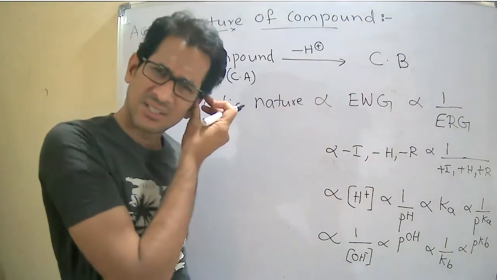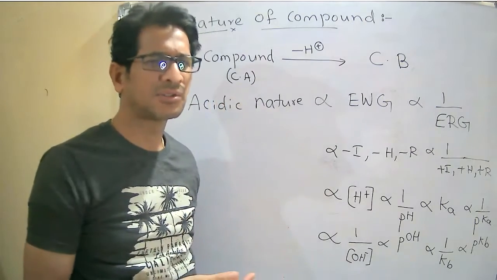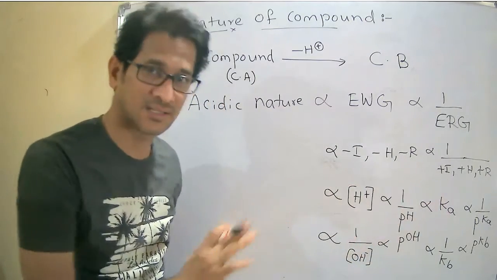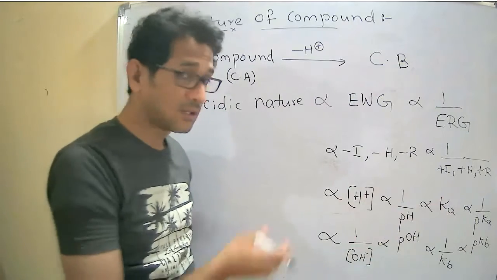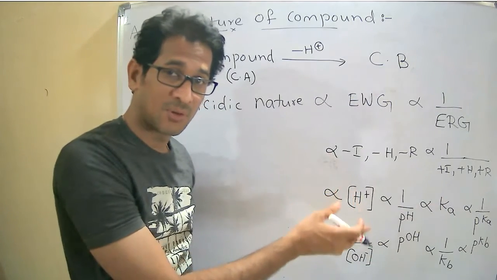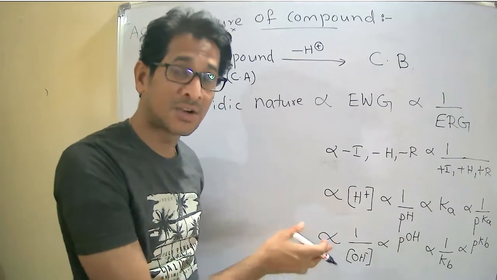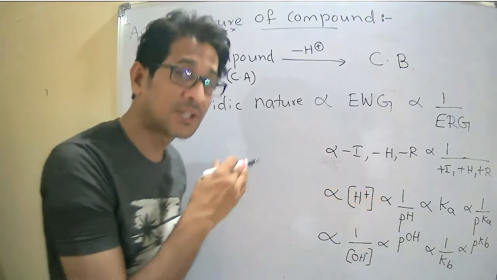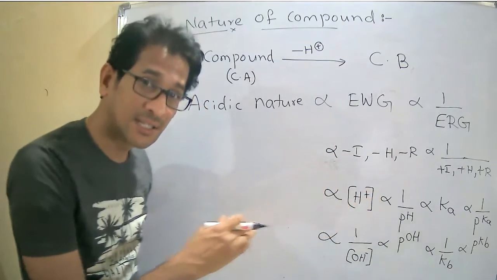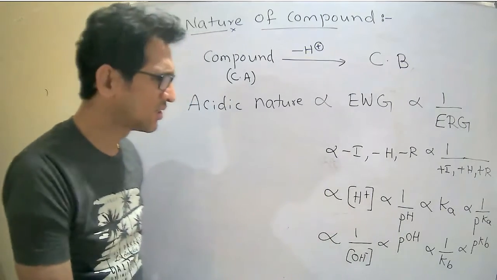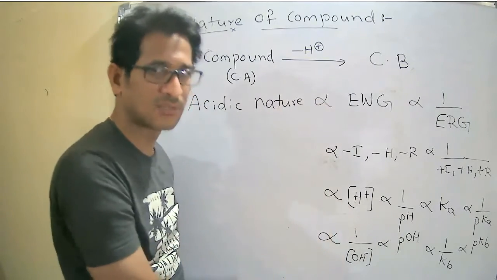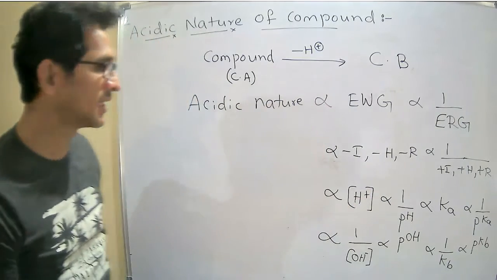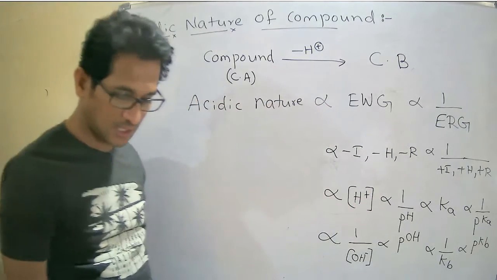From the examination point of view, they never ask directly what the acidic nature is. They may ask you to arrange the following compounds in the increasing order of their pKa value, pKb value, or pH. So we have to express all the terms related to the acidic nature of a particular compound.